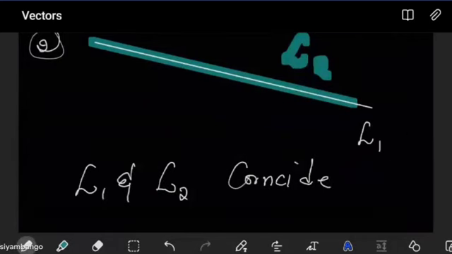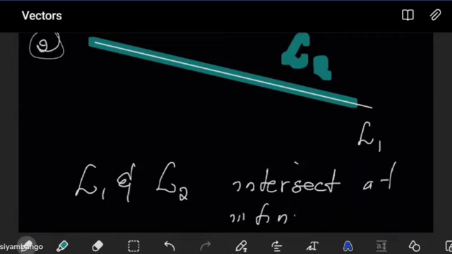So we can say they are coinciding lines, or that they coincide everywhere. Let's say they intersect at an infinite number of points.